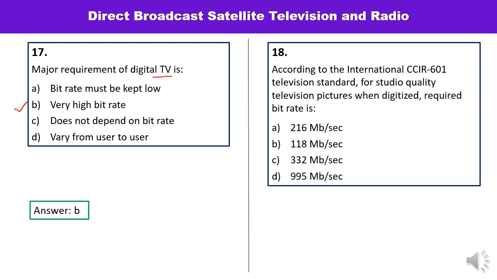Question number 18. According to the International CCIR 601 television standard, for studio quality television pictures, when it is digitized, what is the required bit rate? The required bit rate is 216 megabits per second. Let us check the answer. This is correct as well.